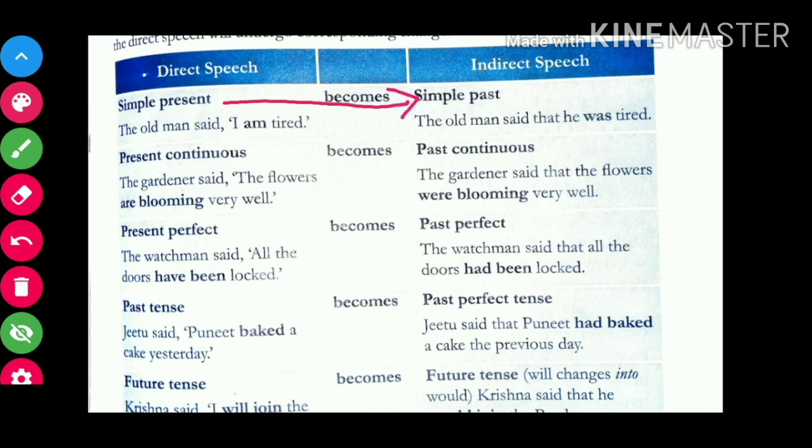Okay, see for example, the old man said. Said reporting verb हमारा है past tense में. I am tired. So now we'll change the tense from simple present to simple past. तो क्या sentence हो गया हमारा? The old man said that he was tired. तो pronoun change हुआ, tense change हुआ, so he was tired.